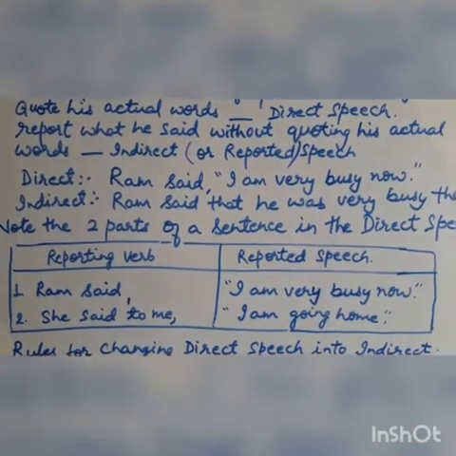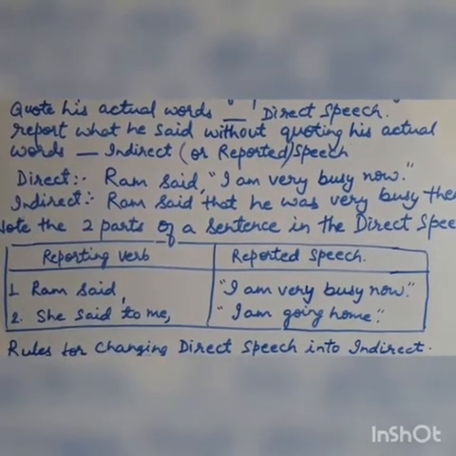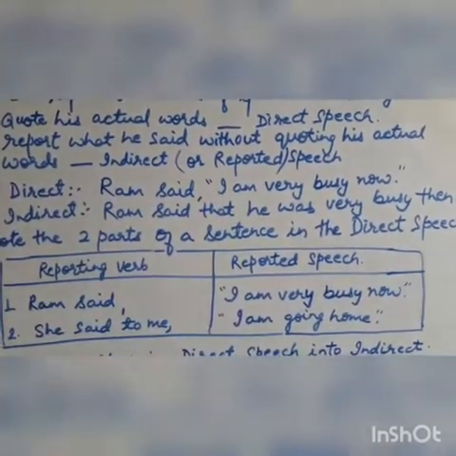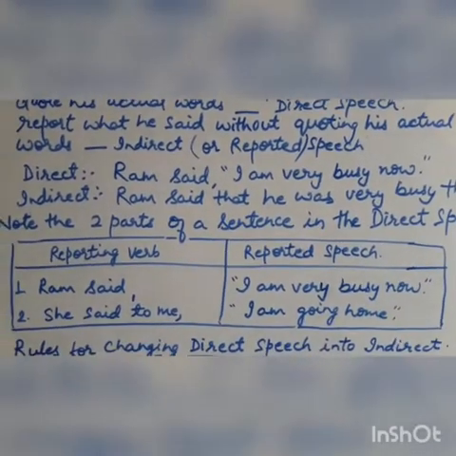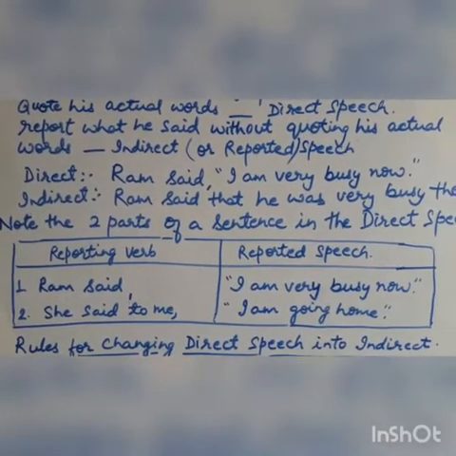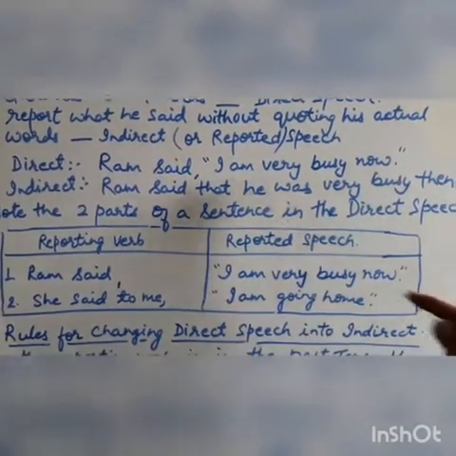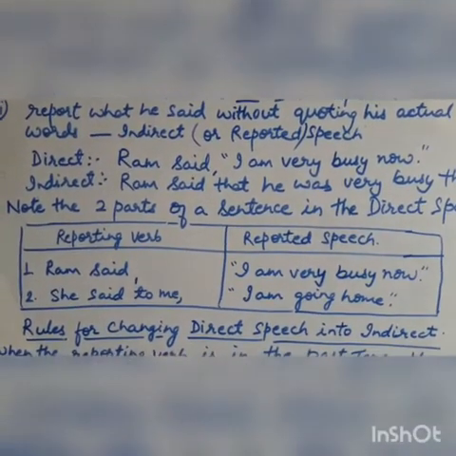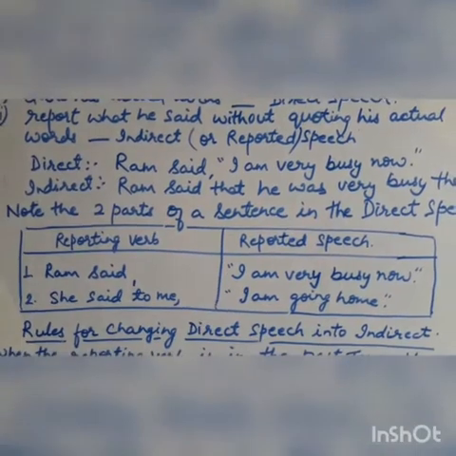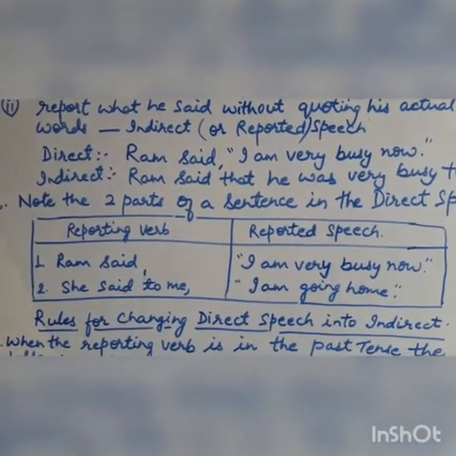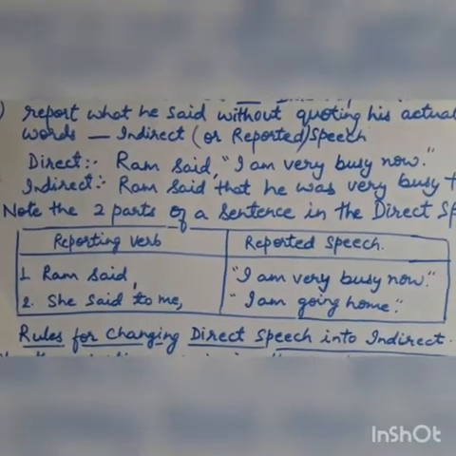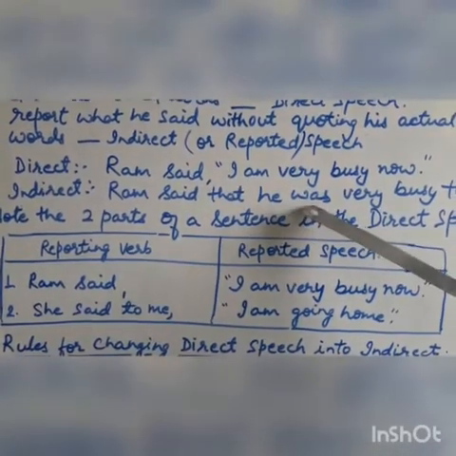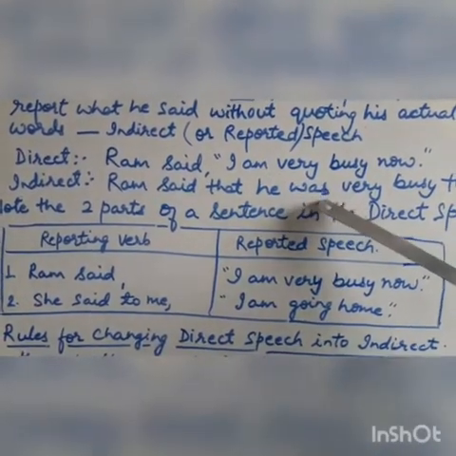The first word of the reported speech begins with a capital letter. And in indirect speech, there are no inverted commas. They are removed, the comma is also removed, and we join the sentence by using that. A conjunction is added by using that, and the verb is also changed. I am is changed into past tense. Present tense is changed into past tense.